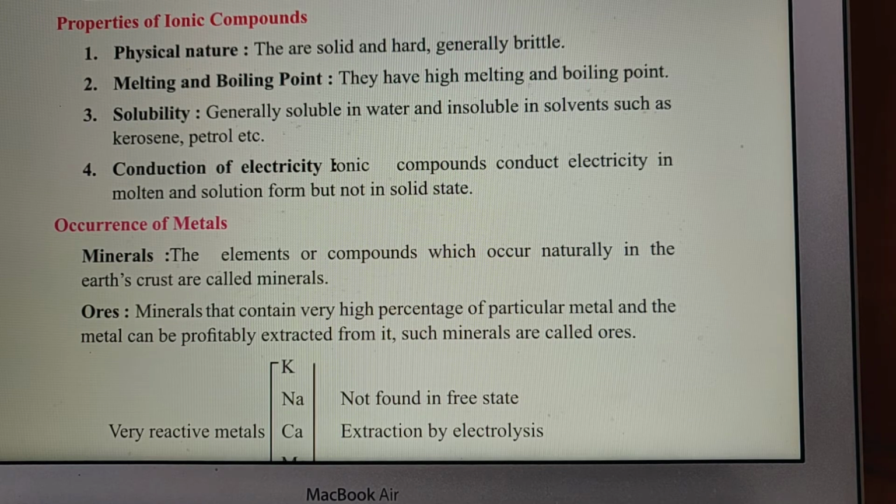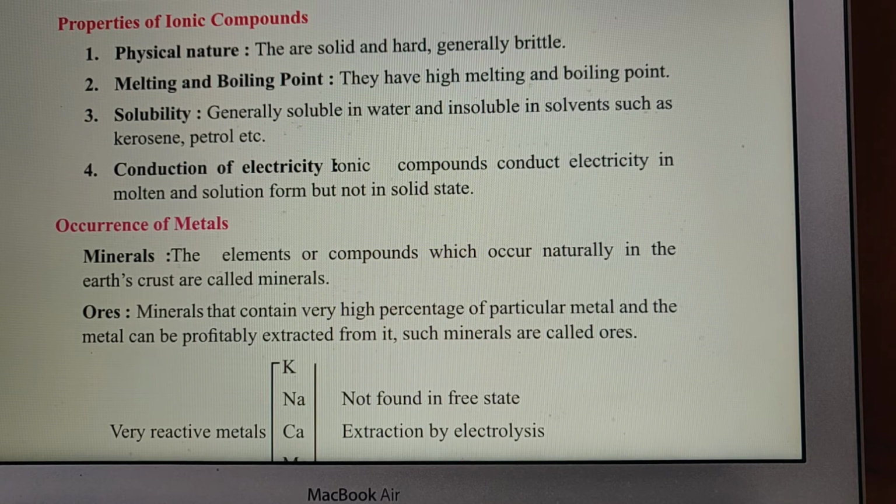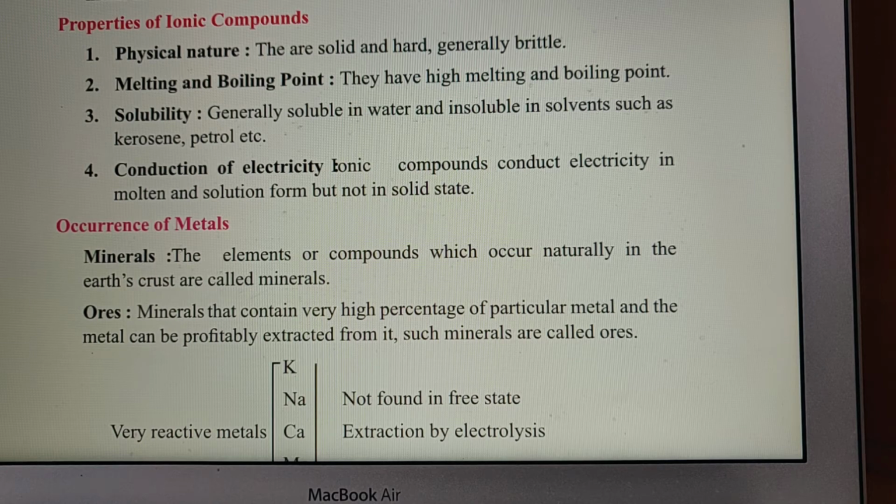Now from the minerals we can define ores. Minerals that contain a very high percentage of a particular metal, and the metal can be extracted profitably by using less energy, less money, less manual force.